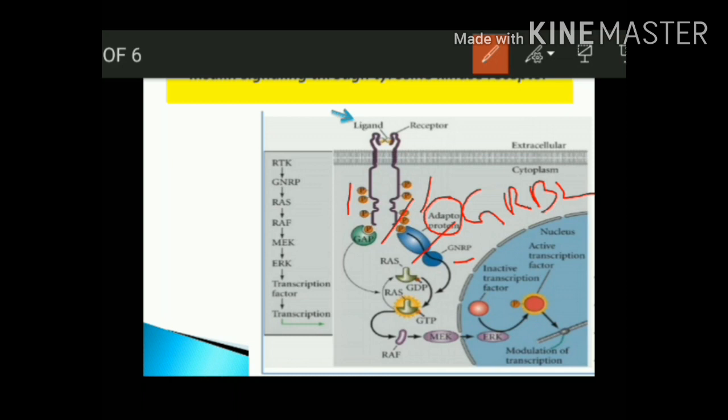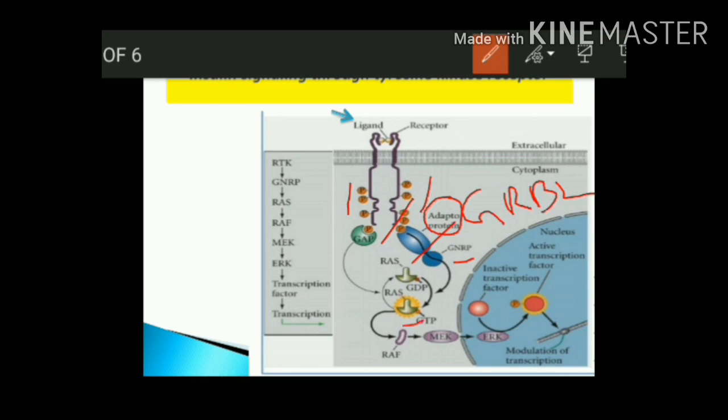GNRP converts RAS GDP to RAS GTP. RAS GDP is inactive and RAS GTP is active. GNRP converts RAS GDP to RAS GTP by nucleotide exchange. So now RAS is active.